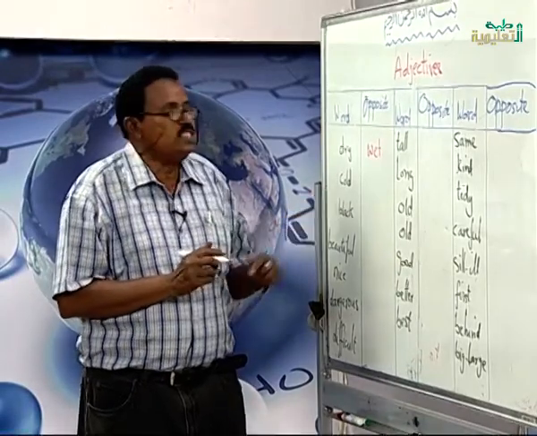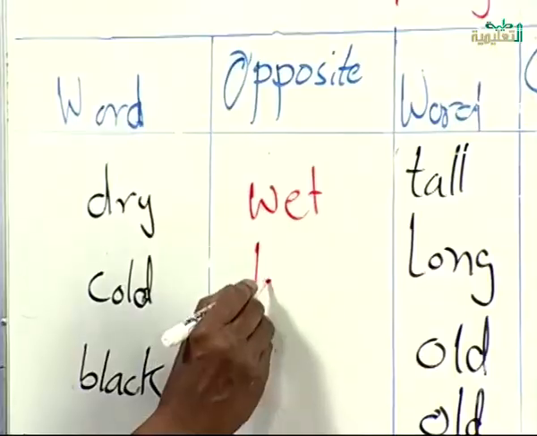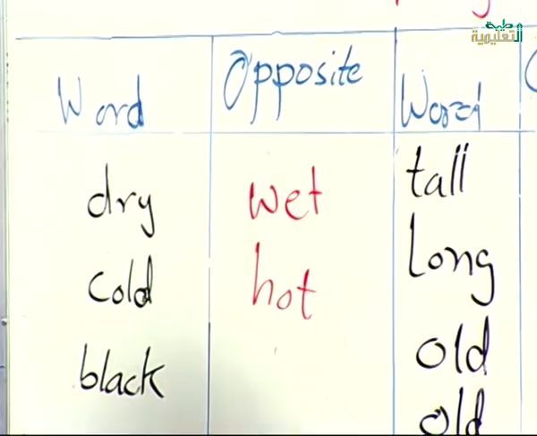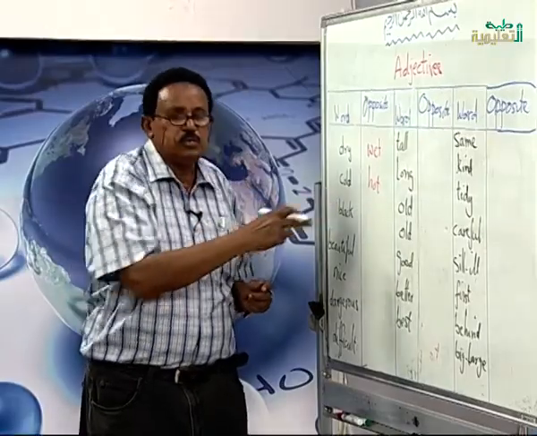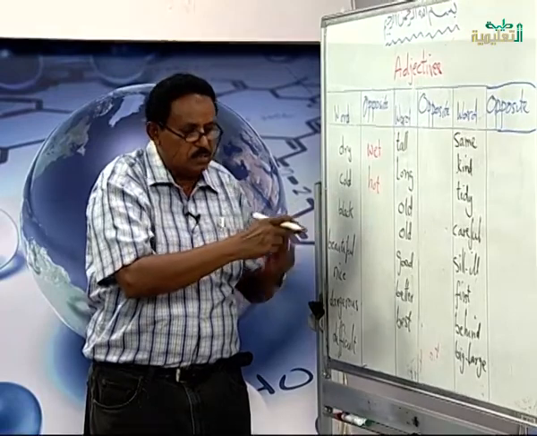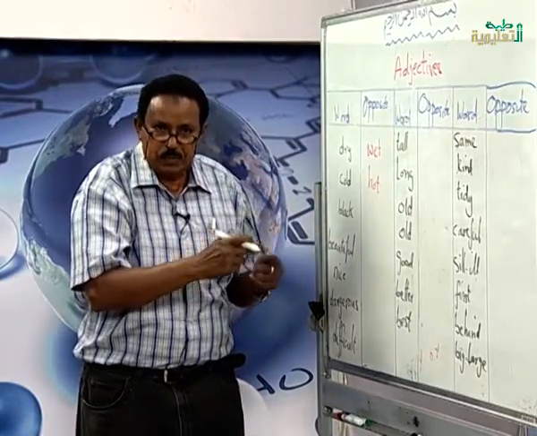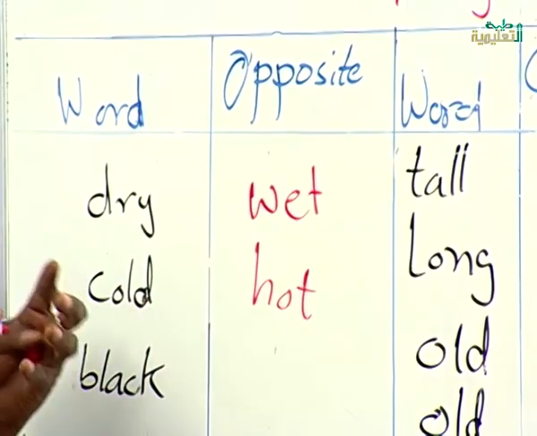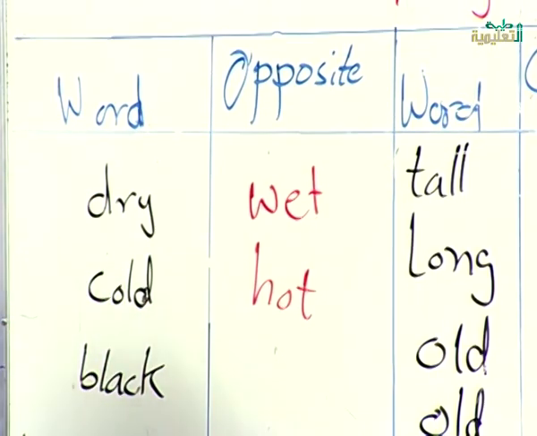The opposite of it is hot. Hot means it has high temperature. For example, the fire is hot. You cannot put your finger on the fire because it is going to burn it, because it is very hot. So the weather is hot means there is a high degree of heat.